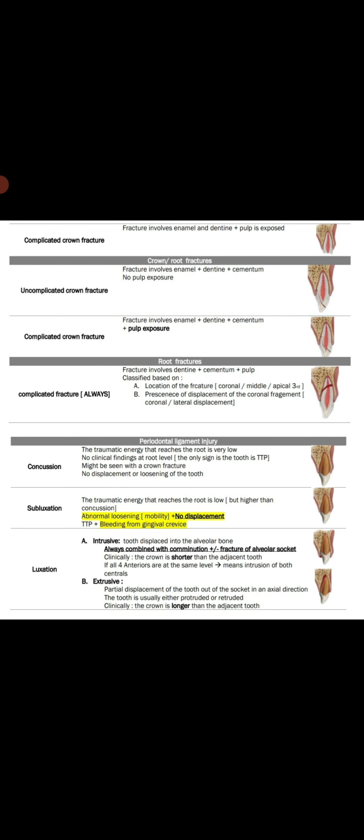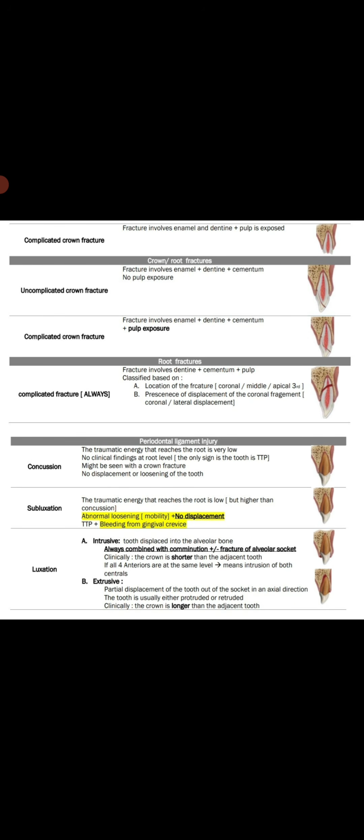Here in concussion, the trauma energy that reaches the root is very low. No clinical finding at root level. The only sign is that the tooth is tender to percussion. When we percuss the tooth, there will be pain. It might be seen with a coronal fracture. No displacement or loosening of the teeth. Concussion is a mild form of trauma to the PDL, but there is no displacement of the tooth and no mobility. But the tooth is tender to percussion.